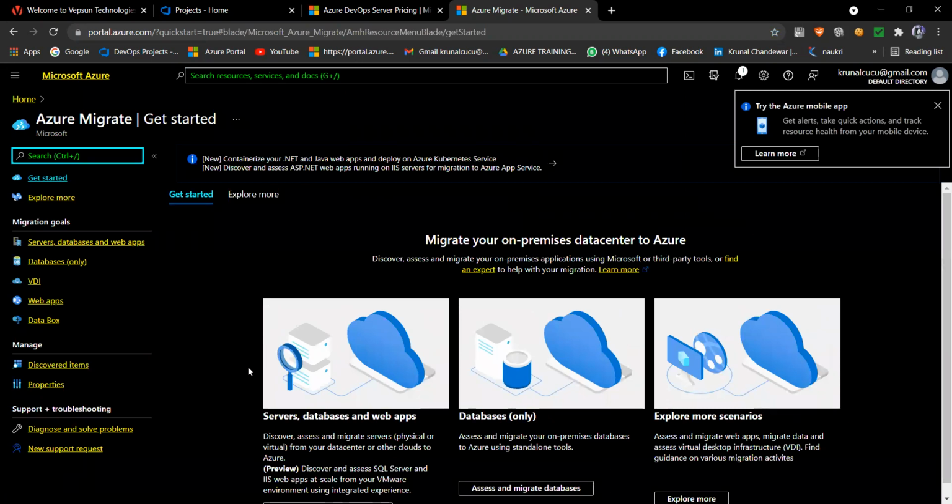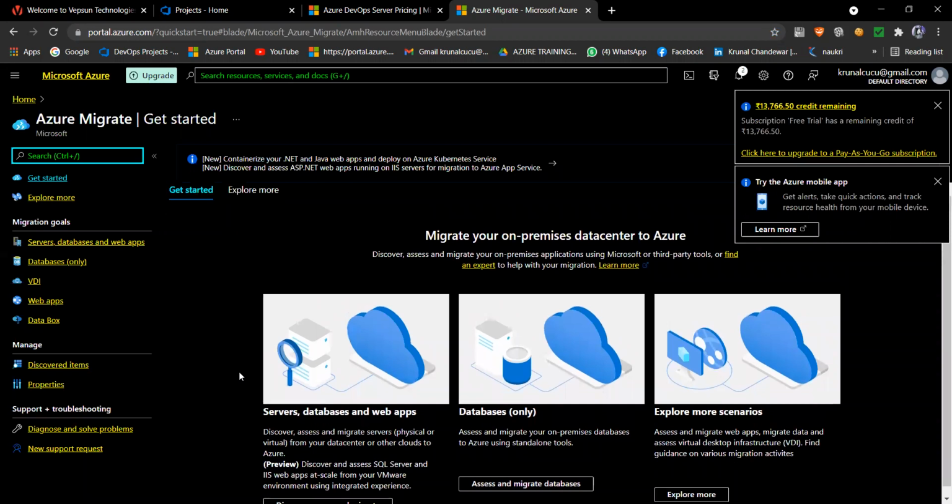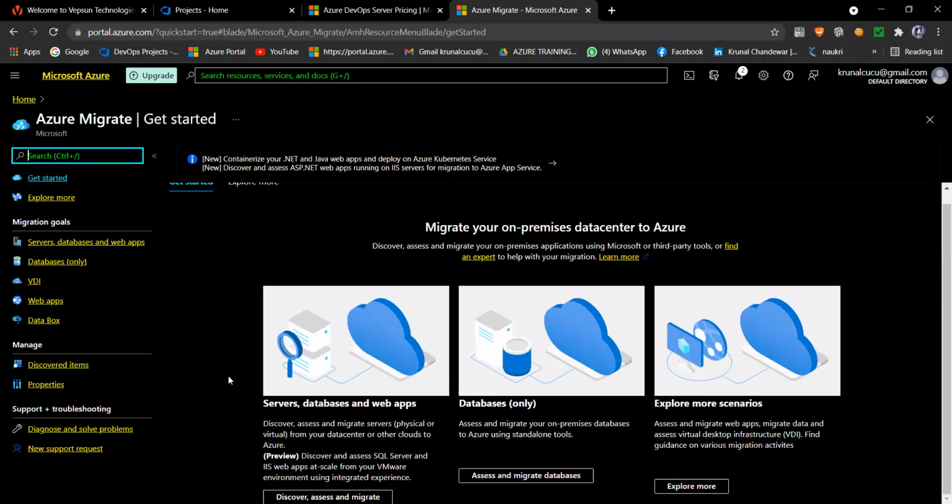and that opens. With the help of this Azure Migrate tool, you can migrate your on-premises setup to your Azure cloud. On-premises means you have a company with its own hardware, you bought many servers, and you are doing all the work there.